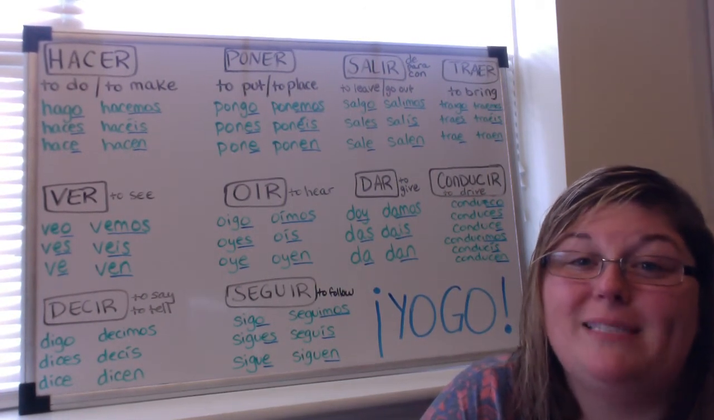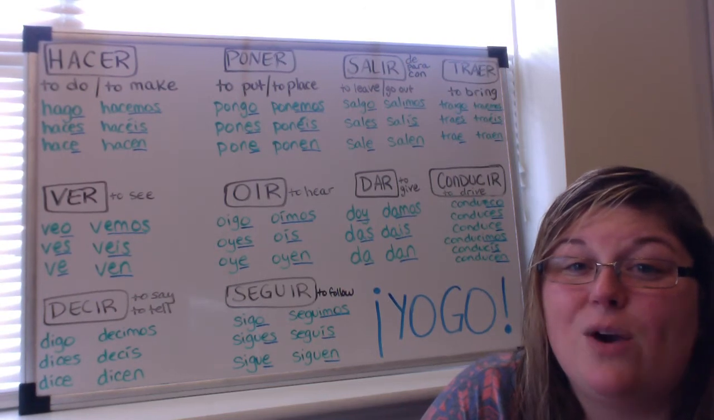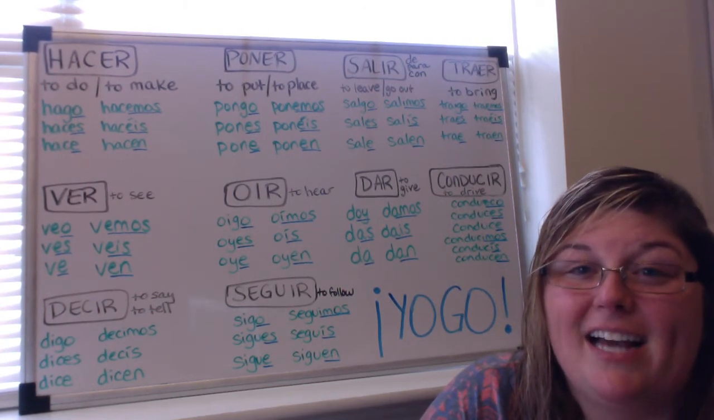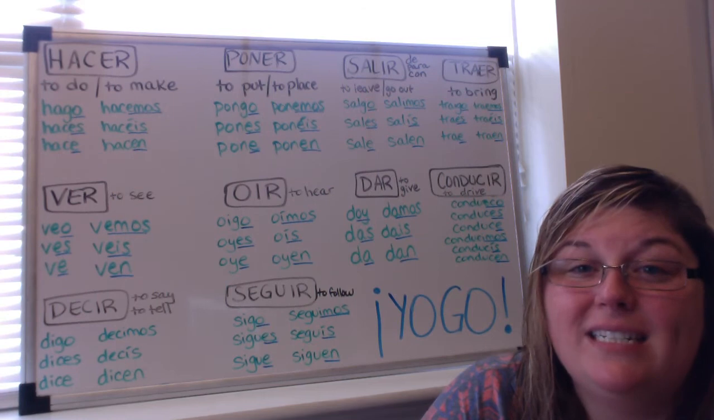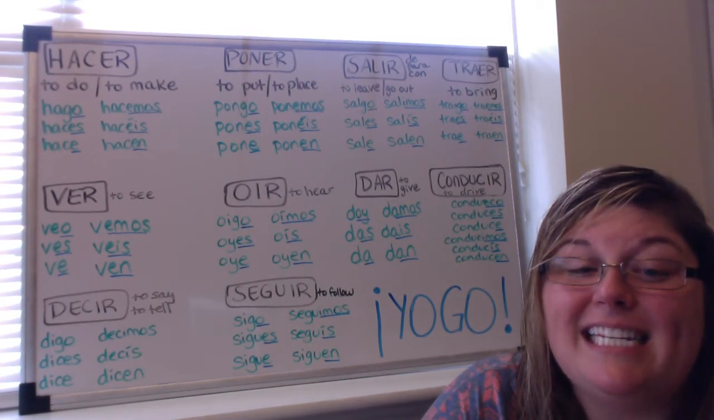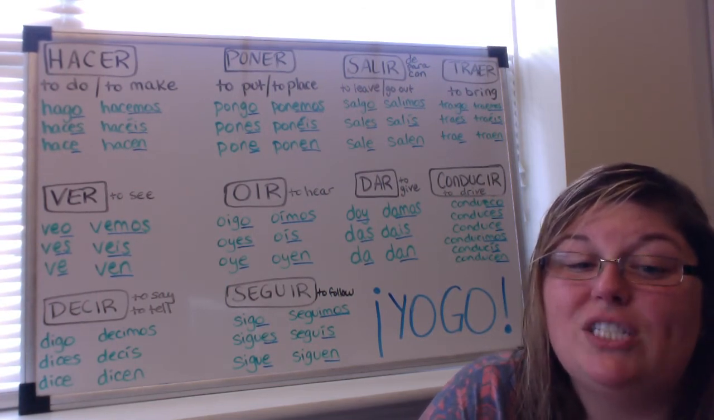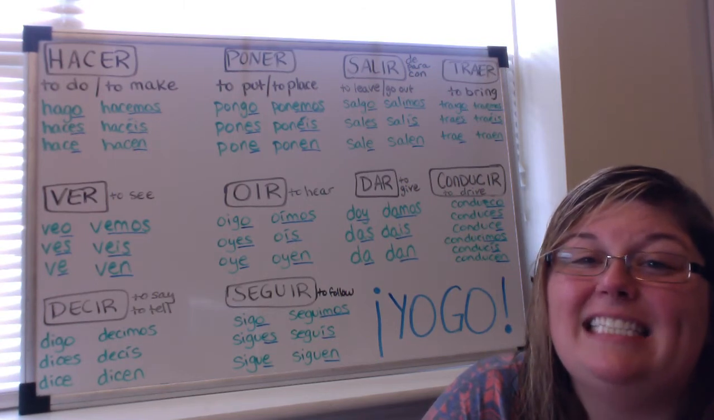All right, the verb decir means to say or to tell, and the conjugations are digo, dices, dice, decimos, decís, and dicen.